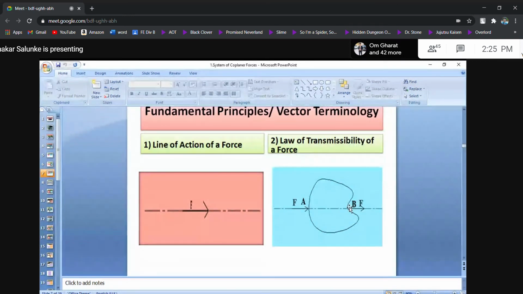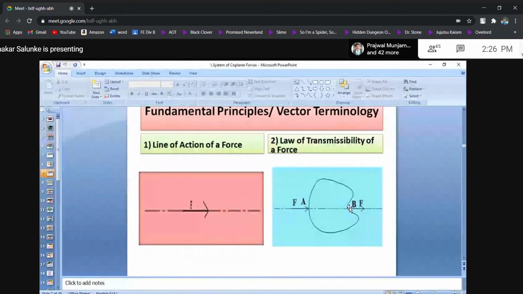Practically, these push and pull are different, but technically we can say the effect of this force system remains the same. And engineering or science says that when the effect remains the same, forget about all these things. So that is called the law of transmissibility.